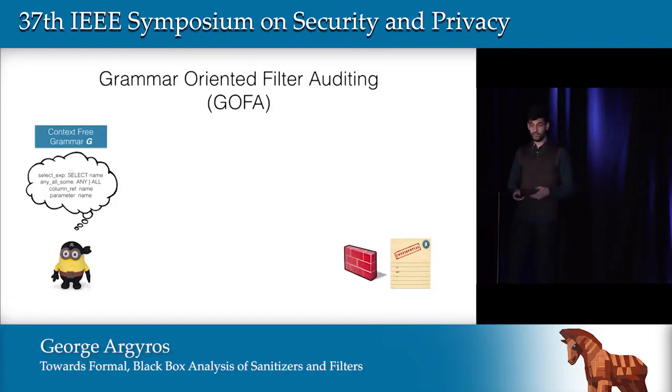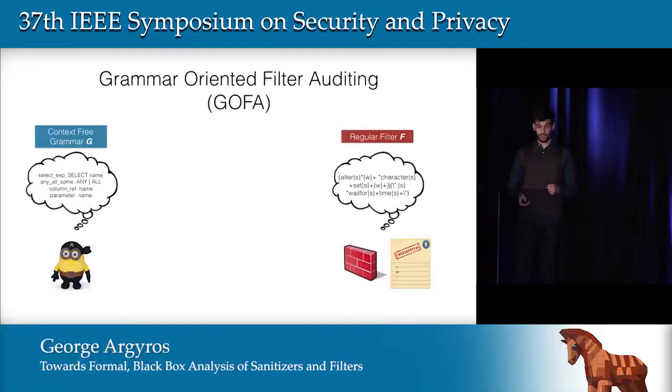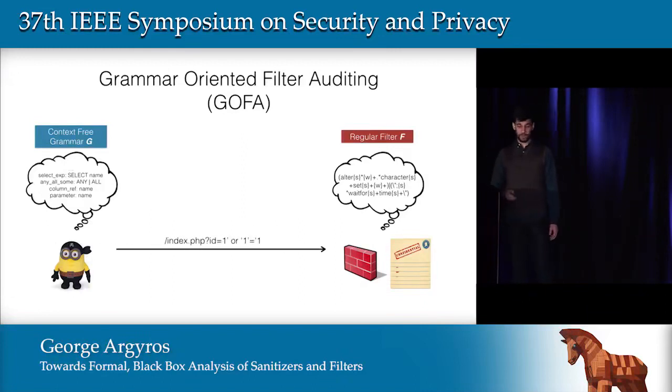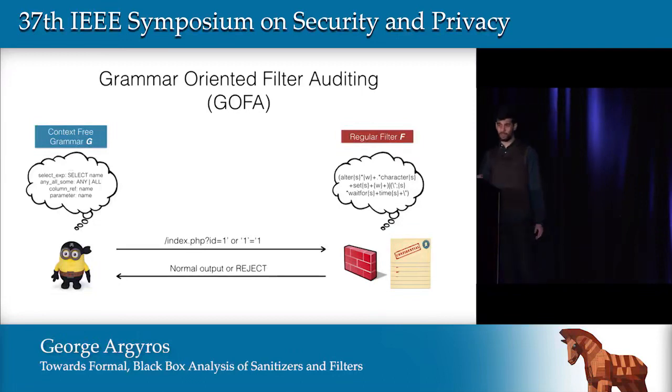And now we have a filter protecting the confidential information. And that filter works by having a regular expression. Basically, whenever the attacker sends in an input to the application, the filter will check if that input matches the regular expression, and it will either reject it or it will return the normal output.